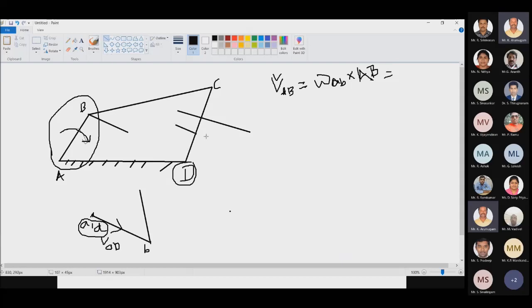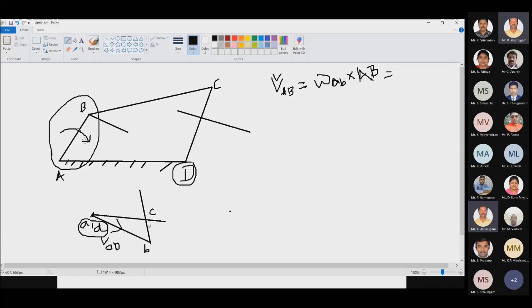Now I have to draw a perpendicular line representing this CD from the point D, right? So maybe you can draw like this. So this point will be represented as C.